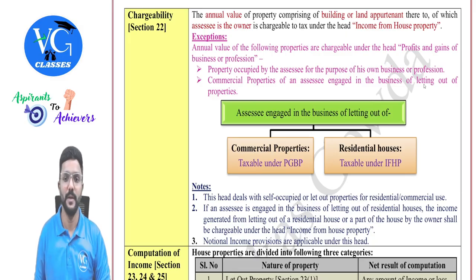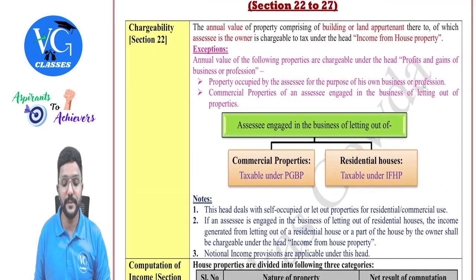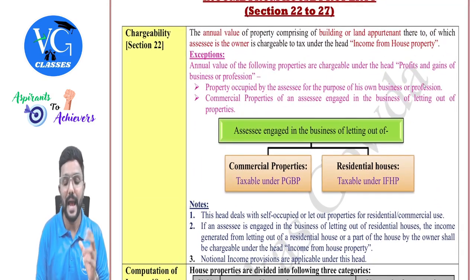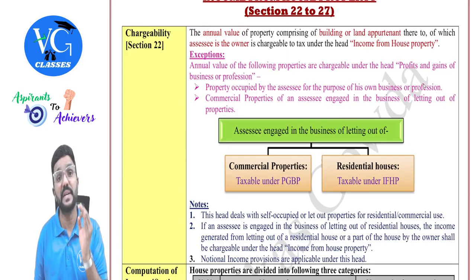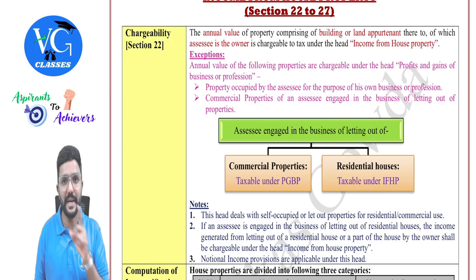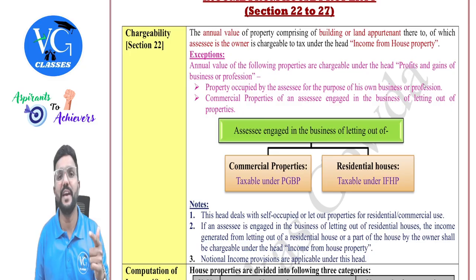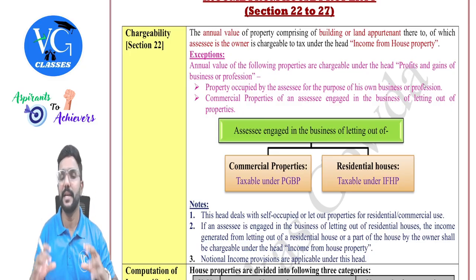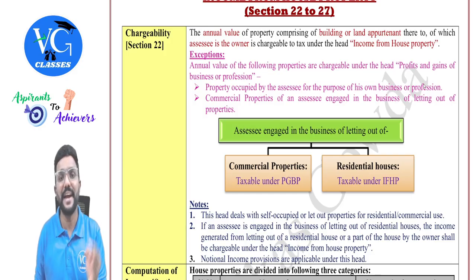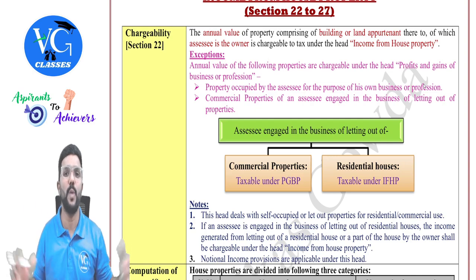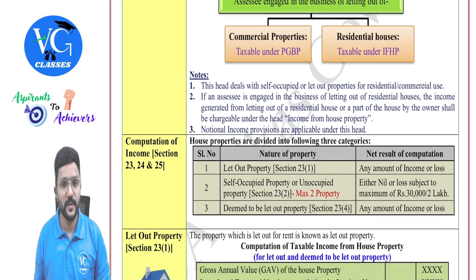Got it? Yes, sir. So I have given a few notes here. Guys, please be careful. Even though they are using the word annual value here, what is important is rental income. But obviously, rental income will be considered to compute annual income, along with municipal value, fair rent, and standard rent. Because there can be high chances that the assessee might manipulate in order to evade the tax. So that is why under this head, along with the actual rent, they have also considered municipal value, fair rent, and standard rent to compute gross annual value. Okay, sir.